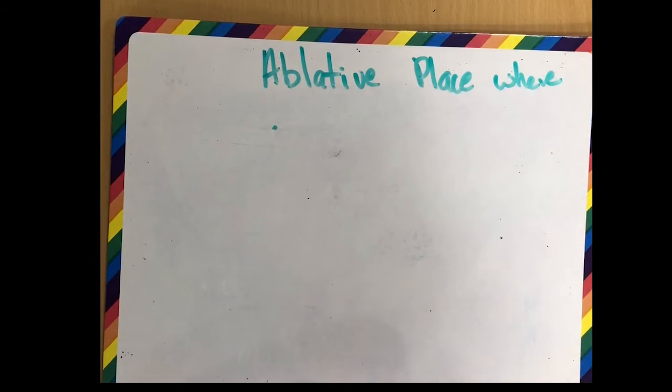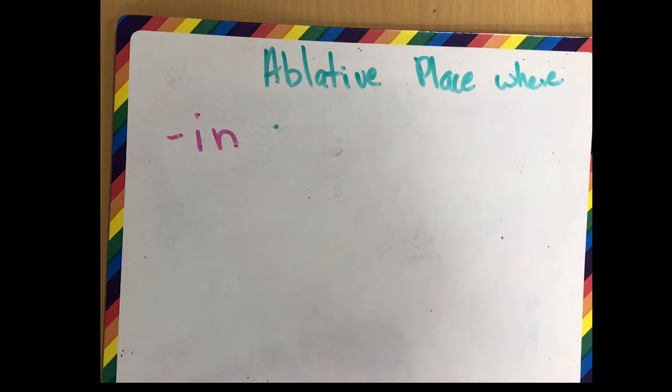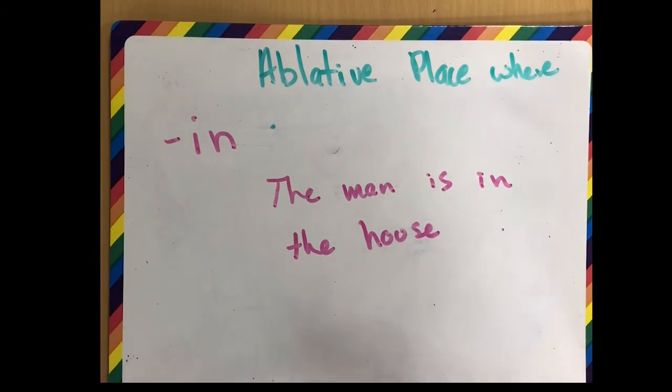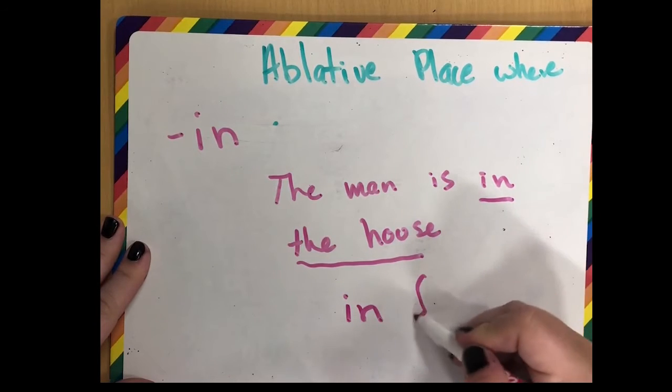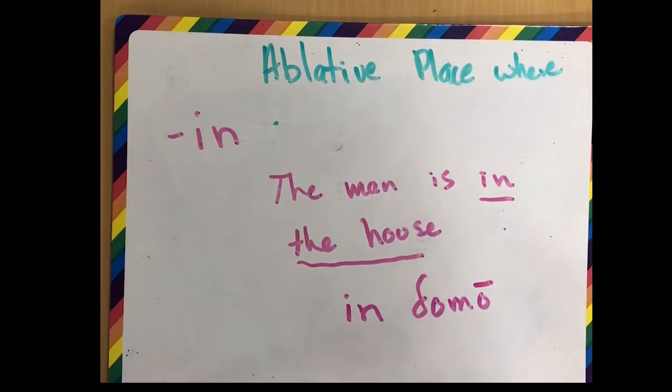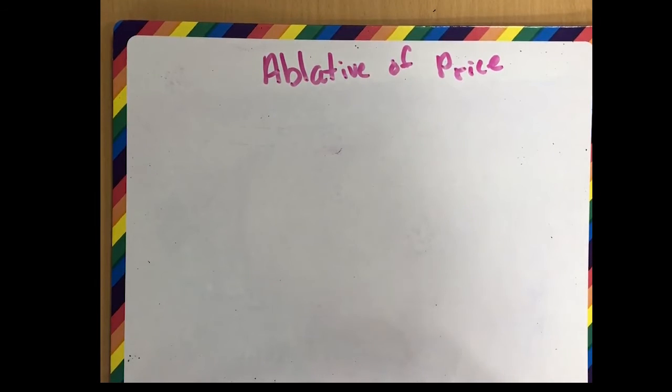Next, we're going to talk about ablative place where, and this one uses a preposition which is in. So this is showing us where someone is. This is different from the accusative place to which, because the ablative doesn't show motion. It just says where you are located, but the accusative place to which uses the same preposition and shows motion. So in this case, you could say, the man is in the house. He's not moving towards the house, not away from the house, he's just in the house. So you would use the preposition in, and then the word for house with that ablative ending, domo.